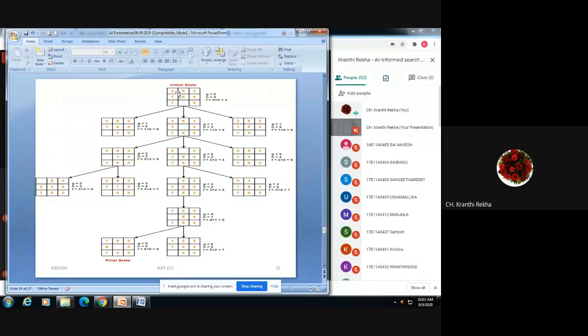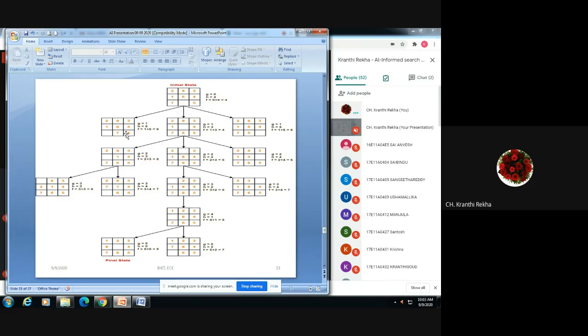As this is the initial node, G will be 0. Whereas here, the distance from this state to this state is only 1. They are changing in one position, so G is equal to 1. Like that, for all of these G is equal to 1. From the initial state, in the second expansion you see G is 2, because it has a difference in position by 2 values. Like that, at the third level G is 3, this is G4 and this is G5. Like that we have to find G.